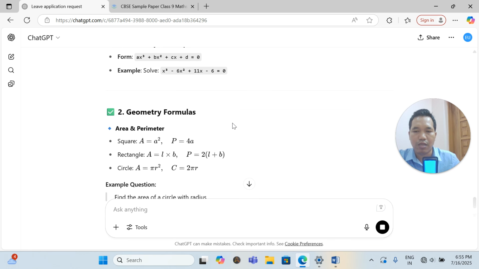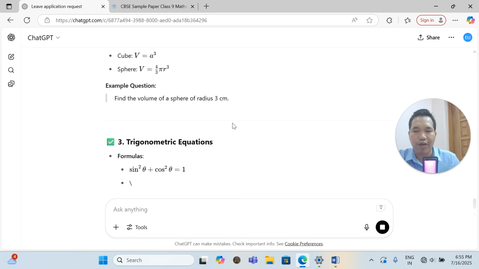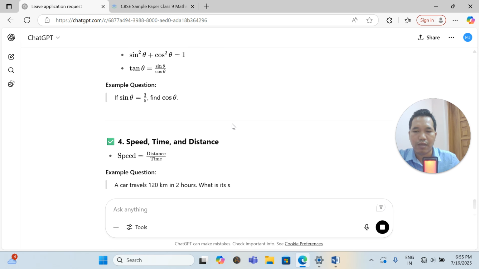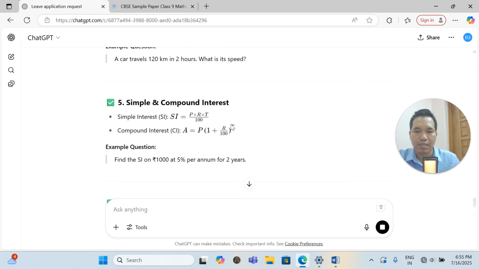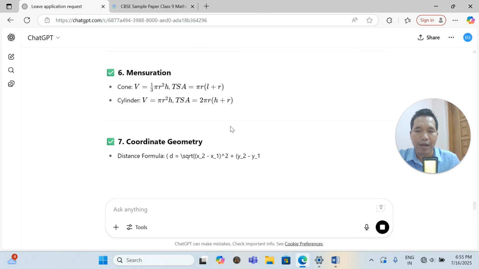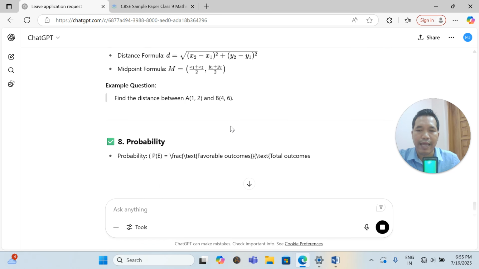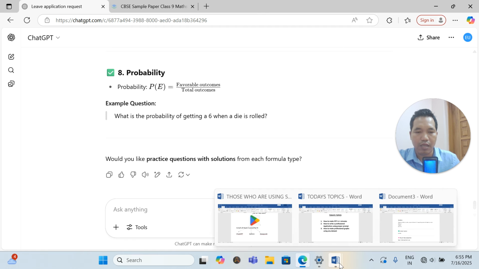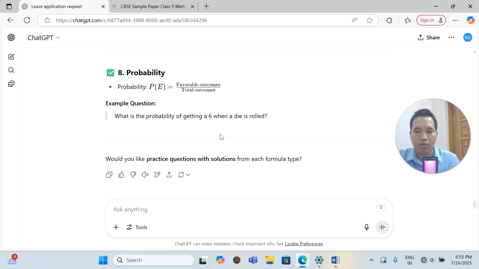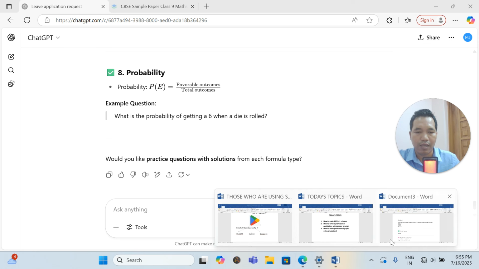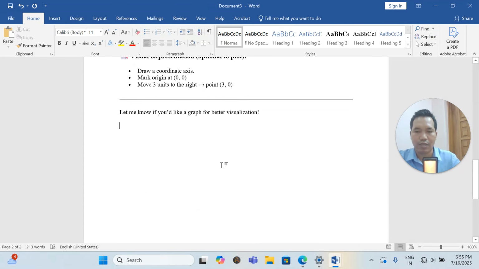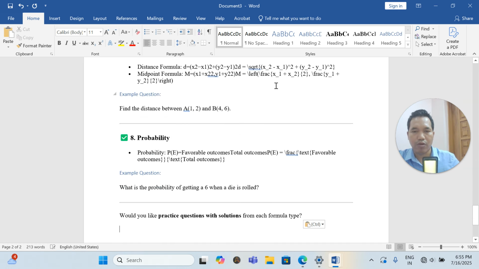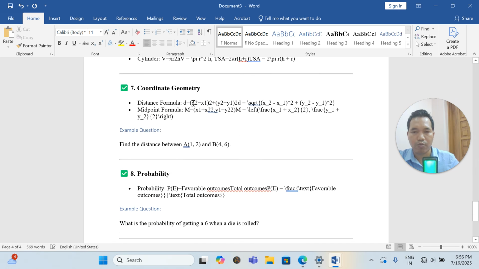Now if I copy this formula, suppose I want to give this note to my students, or keep it for my own study. Let me paste it here. Look, is it showing the proper way? The formula is not showing properly. So it becomes a problem for you.